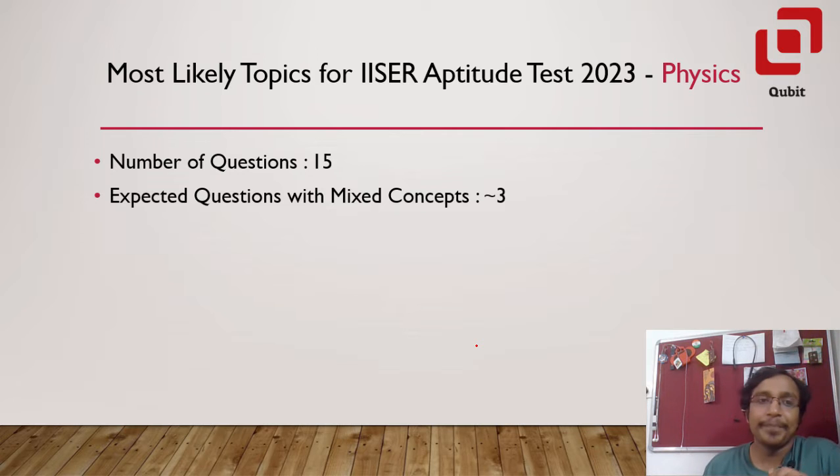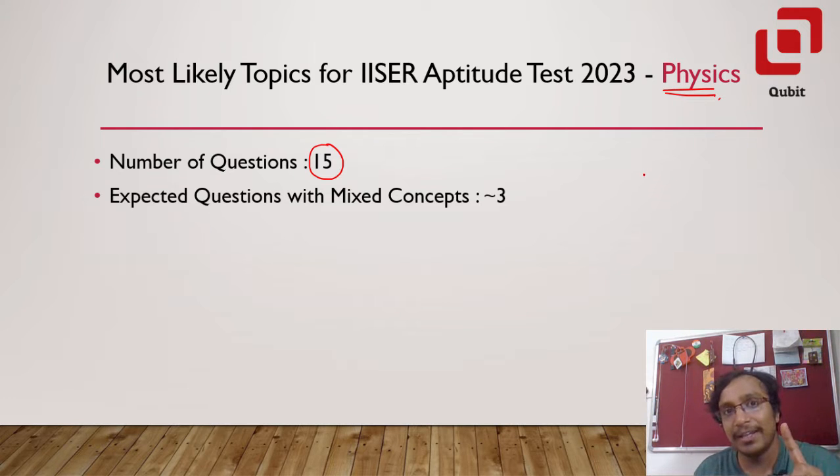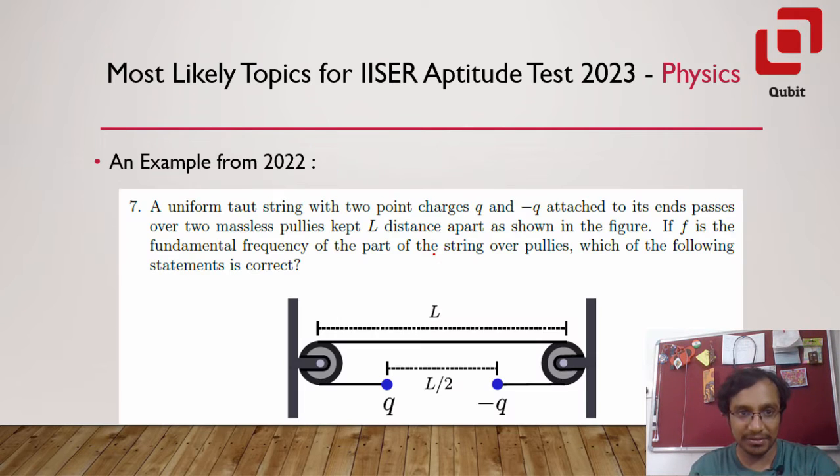Just a quick recap. You might be knowing that there will be 15 questions from physics. As the number of questions is smaller than the number of actual chapters, combining the 11th and 12th physics syllabus and NCERT syllabus, they often mix the concepts from 2 different topics and frame a question. I am expecting around 3 questions of that particular kind, and to demonstrate what I mean by questions with mixed concepts, here are some demonstrations.